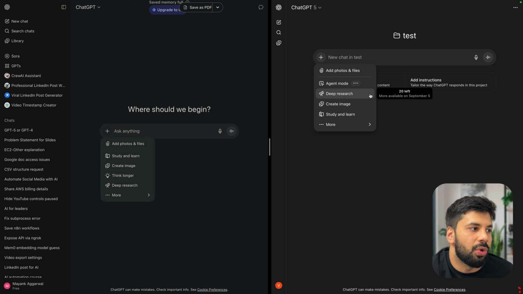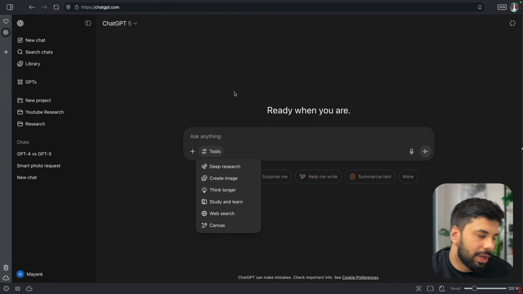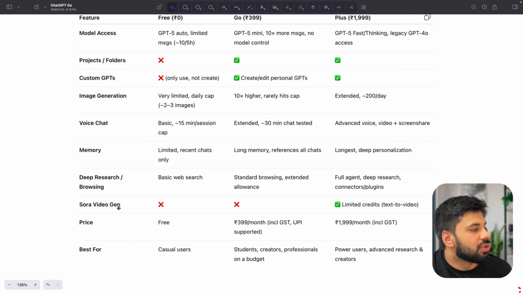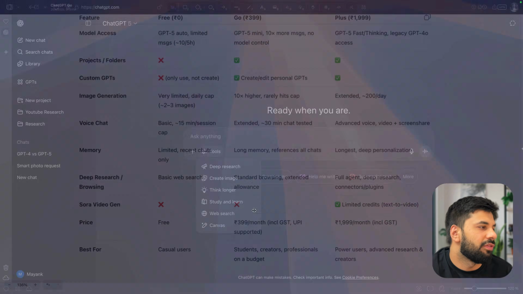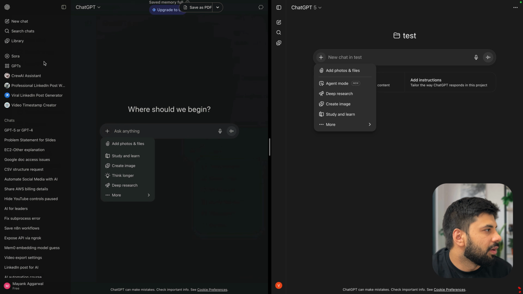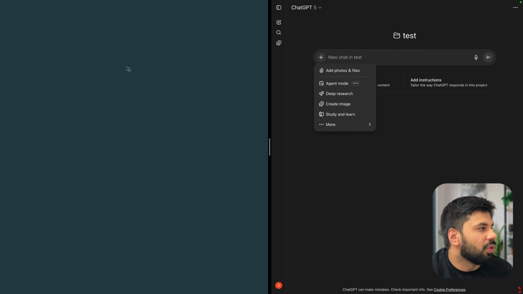So deep research has around 20 left, and I think I've used some five or seven here. Now going back, this is around deep research. Sora video gen, it is just cancelled in both of them, but I have just tried and it is kind of working. So even if we go on the free version, I can go on Sora.